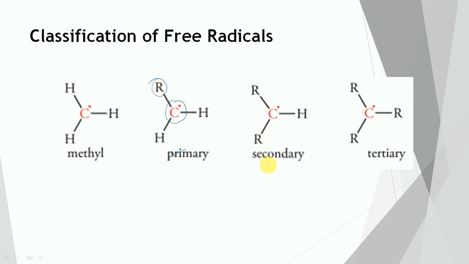Similarly, secondary free radical, in this case the odd electron is carried by a carbon that is attached to 2 other carbons. The tertiary free radical, in this case the odd electron is carried by a carbon that is attached to 3 carbons. The methyl free radical is a special case. In this case, the carbon that carries the odd electron is attached to 3 hydrogens only.